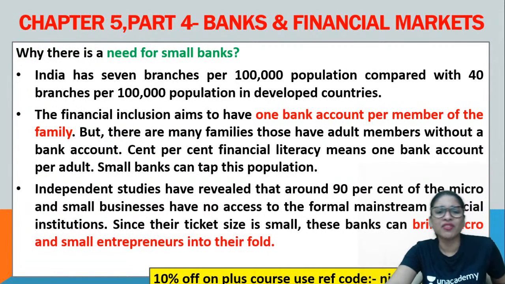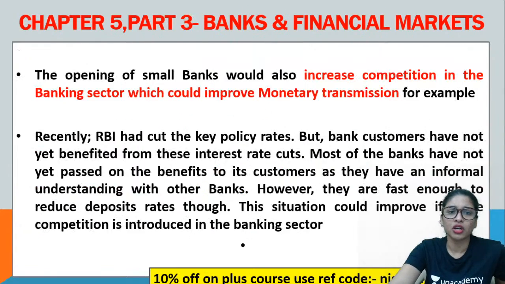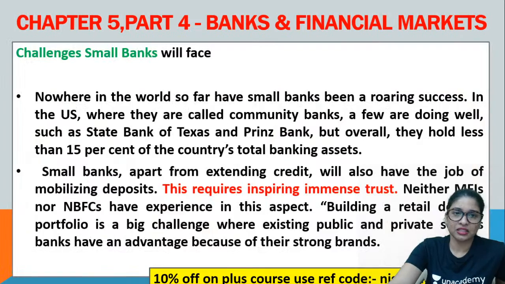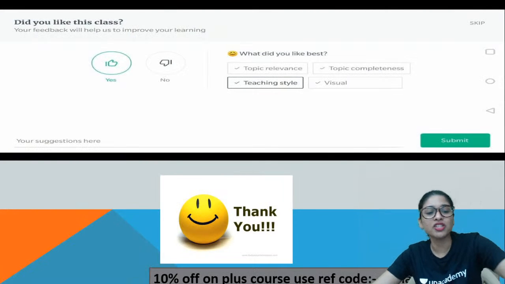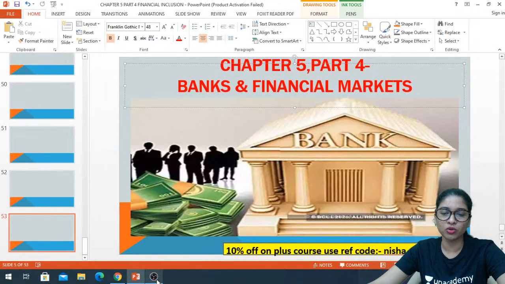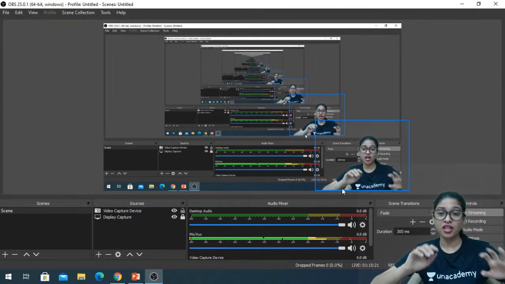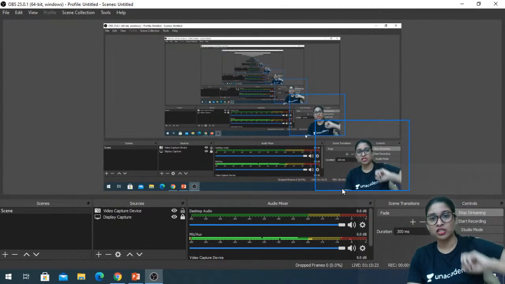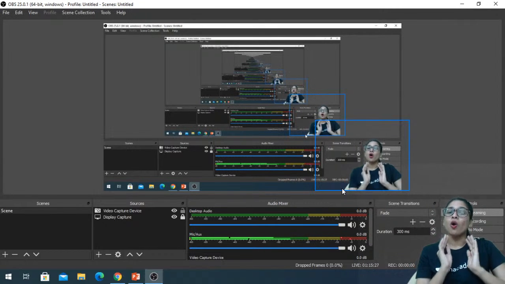Now again, why there is a need, you can just go through these points. This is just for understanding I gave you. You can just go through. So yes, that's all, my young officers. Thank you so much. Those are the points for you to understand, guys. Okay. So you can just go through the additional notes that you have. So thank you so much. I hope you really enjoyed the class regarding financial inclusion. Whatever is required for financial inclusion from your prelims and mains perspective, I have covered for you in a very holistic manner. All the important points.